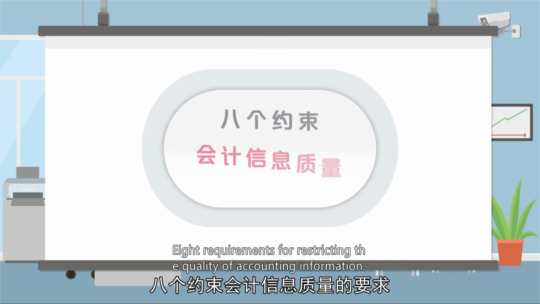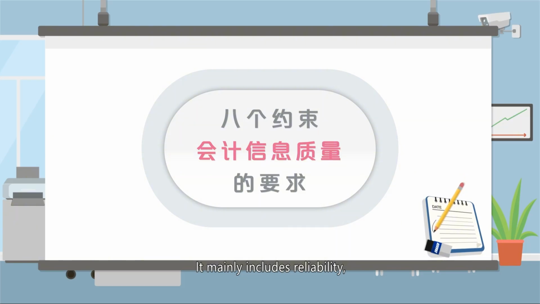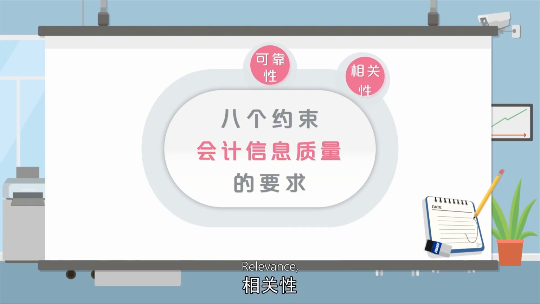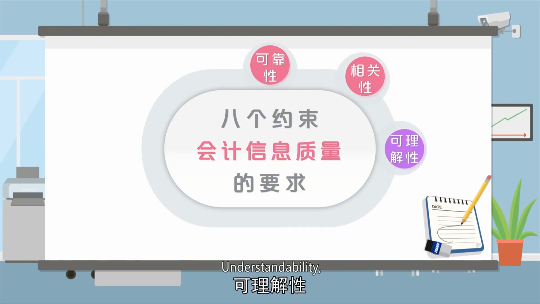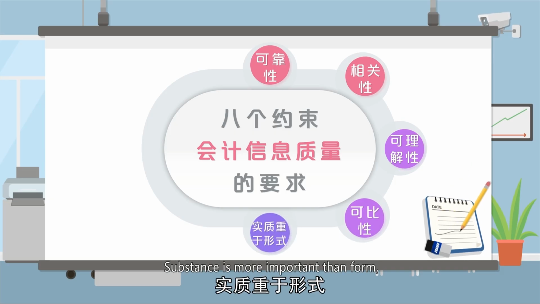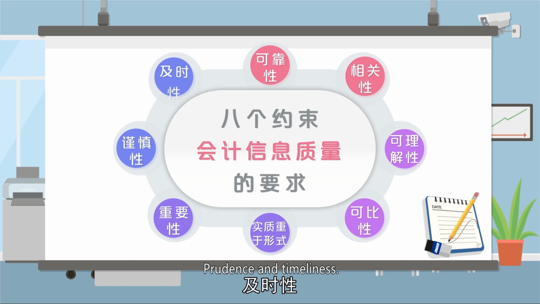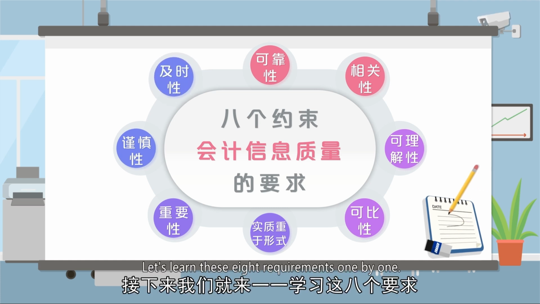8 requirements for restricting the quality of accounting information. It mainly includes reliability, relevance, understandability, comparability, substance is more important than form, materiality, prudence and timeliness. Next, let's learn these 8 requirements one by one.